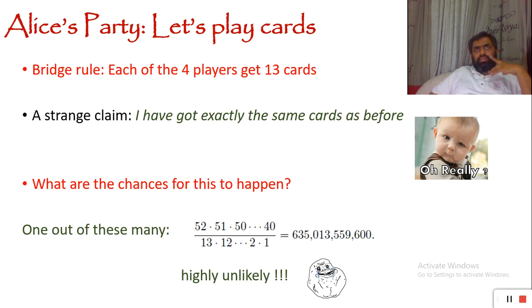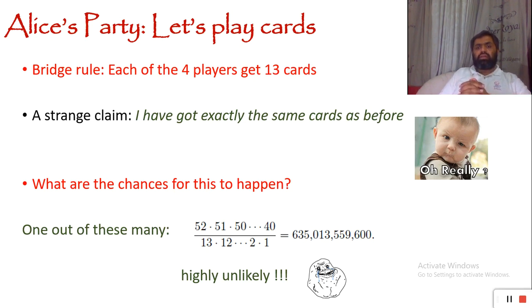And suddenly Alice, who is a wise girl, said that we are overcounting, because it doesn't matter in which order a person gets 13 cards. If he gets one card first, or gets the same card in some other way of distributing the cards, in the middle or at the end, at the end he is going to arrange those cards at his own choice.